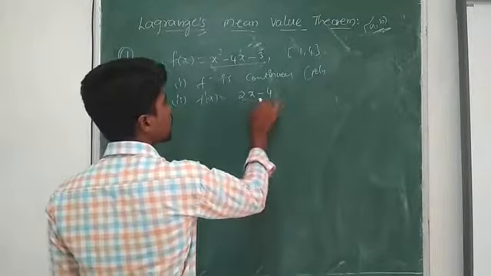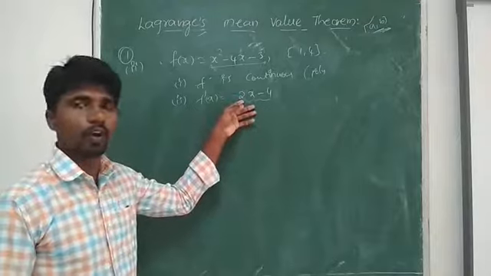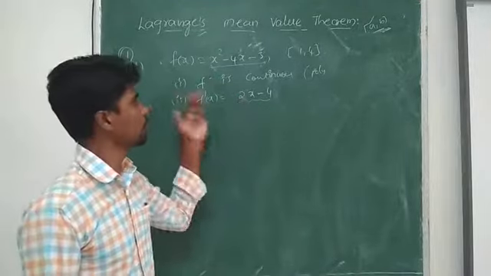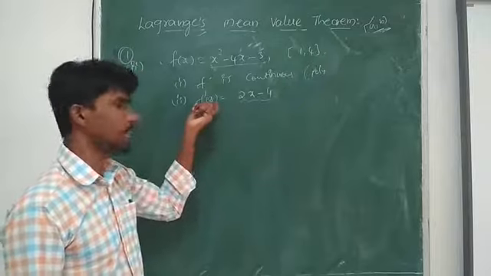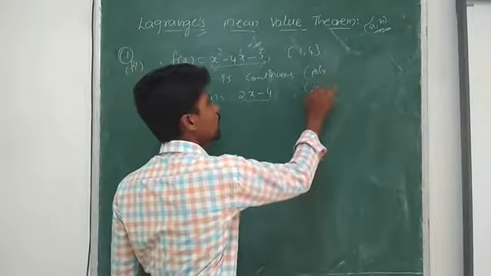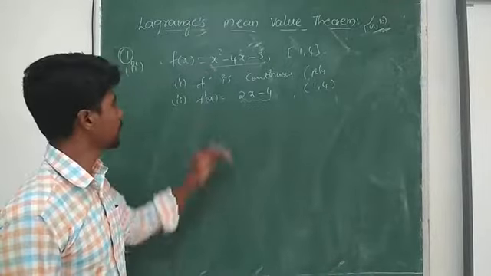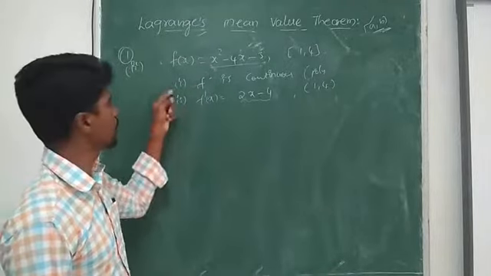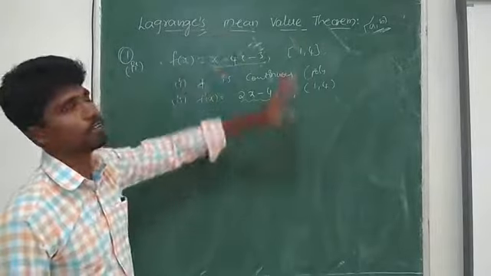Again we got a polynomial function, which is defined for all real numbers. Therefore f dash of x exists in the open interval 1 comma 4. Therefore the given function satisfies the two conditions, so it satisfies Lagrange's mean value theorem.